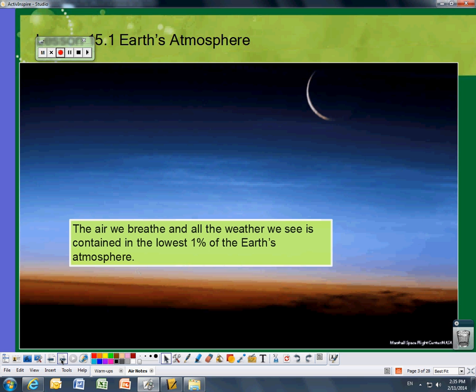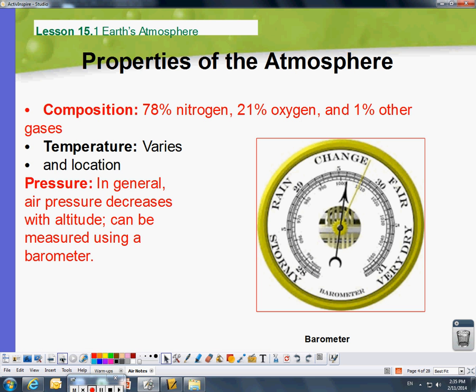Alright, so looking at 15.1, we're looking at the atmosphere itself. So the composition of the atmosphere is actually mostly nitrogen, oxygen, and a bunch of other stuff. So yeah, we're mostly breathing nitrogen, and the oxygen is 21%.